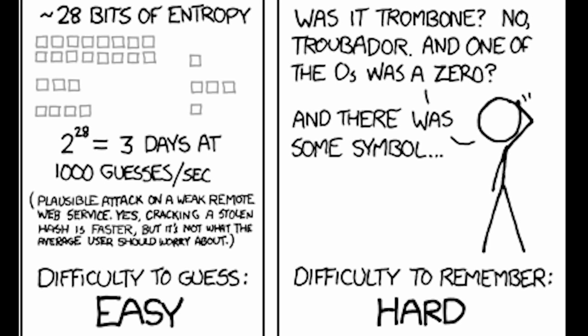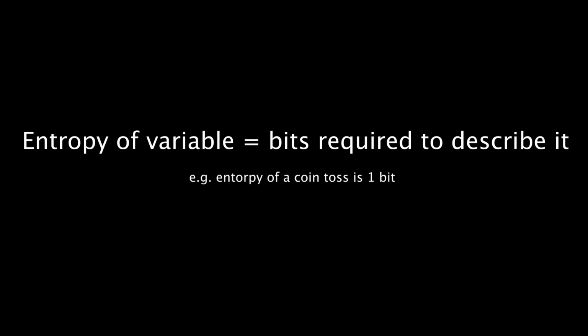We can use the theory of entropy to minimize the number of guesses it takes to win. Entropy is the foundation upon which all cryptographic functions operate. The more entropy the output contains, the more costly it will be to brute force attack it. The entropy of a random variable is the number of bits required to describe it. The information content of choosing from n items is log2 n bits.